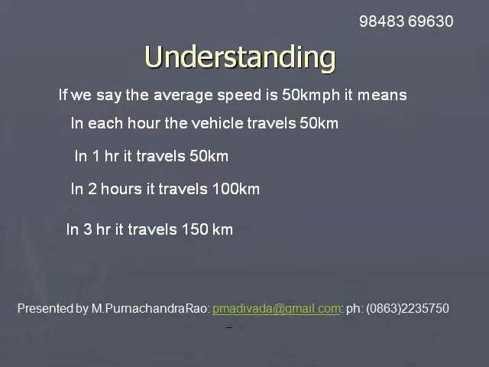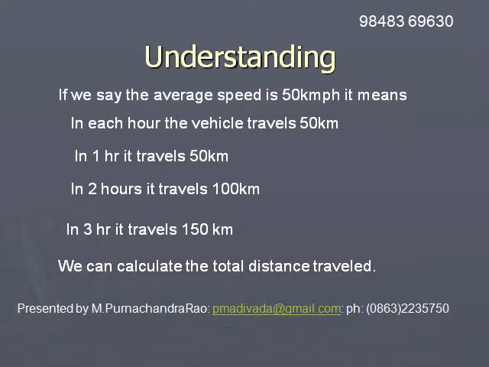In 2 hours, it travels 100 kilometers. In 3 hours, it travels 150 kilometers. Like this, by measuring the speed of the vehicle, we can calculate the total distance traveled.